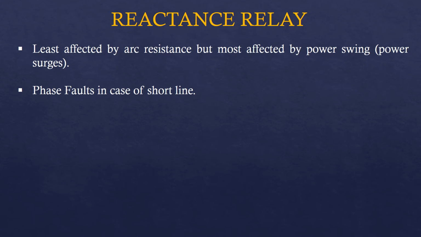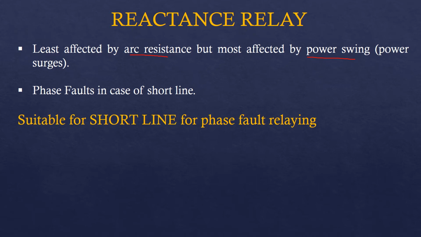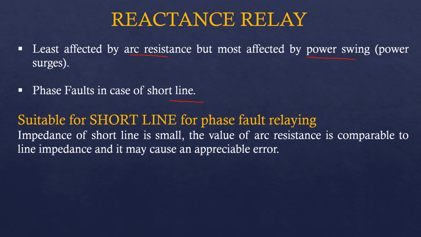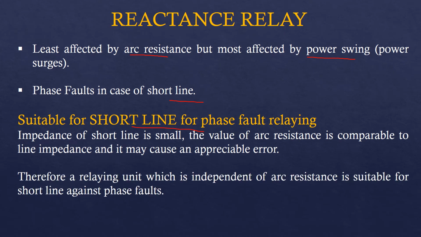Let's start with reactance relay. We know that the reactance relay is least affected by arc resistance but is mostly affected by power swing. So, the reactance relay is preferred for ground faults. It is also preferred for phase fault in case of short line. That is, the reactance relay is suitable for short line for phase fault relaying.